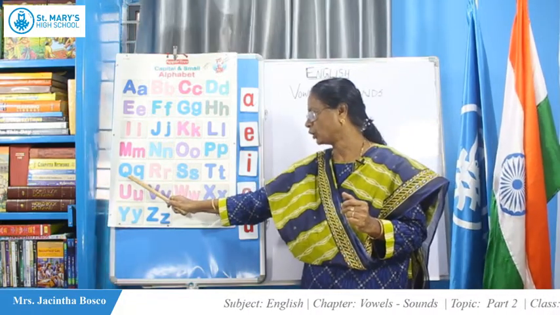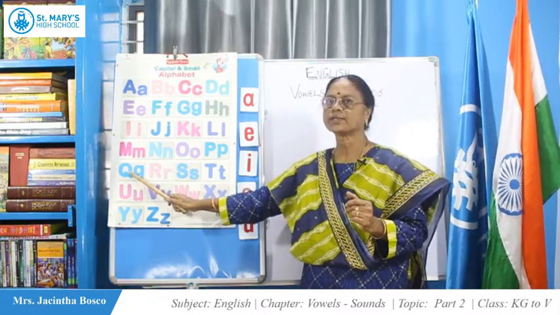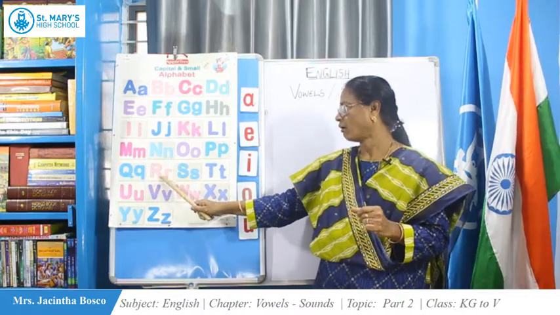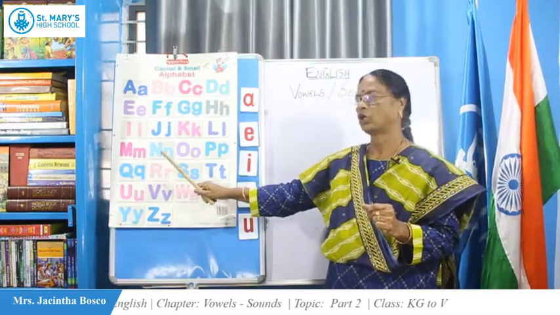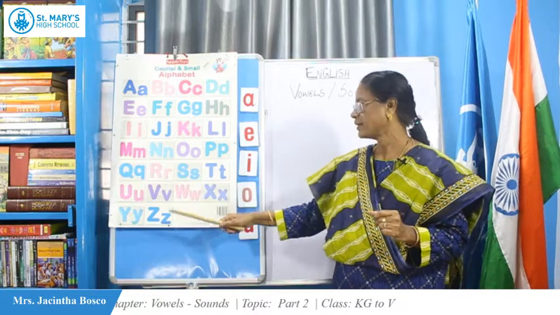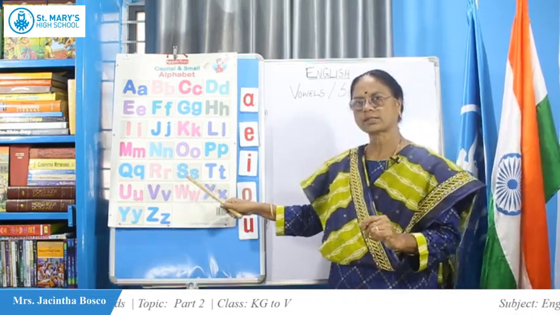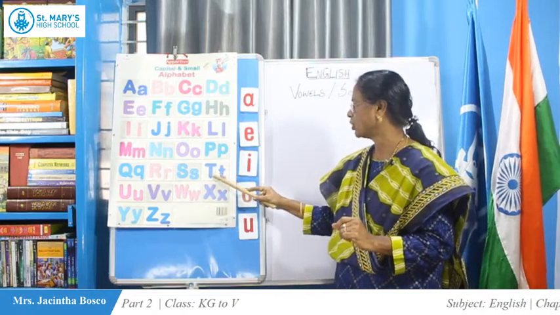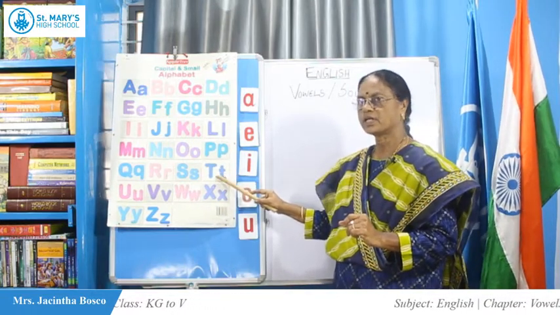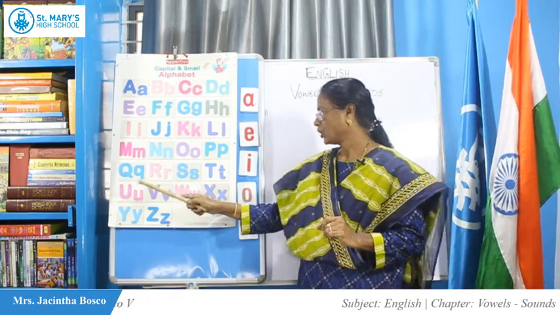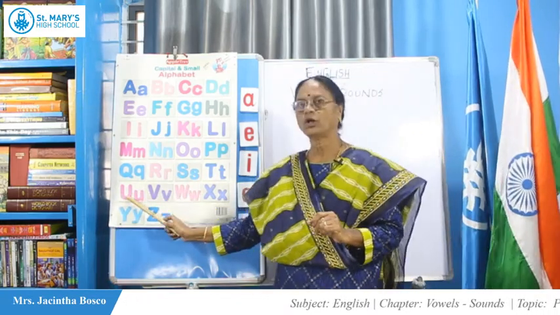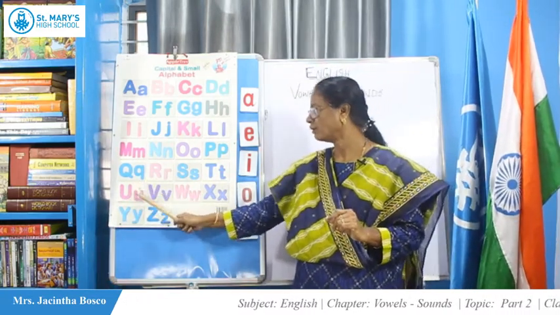Q for quill, Q says ku. R for rat, R says ra. S for sun, S says sa. T for tail, T says tur. U for umbrella, U says a.